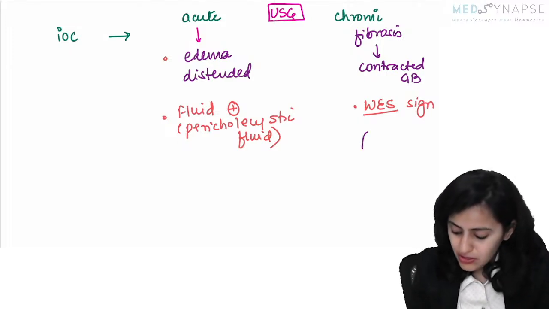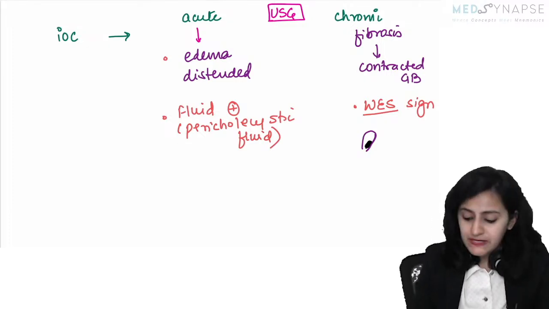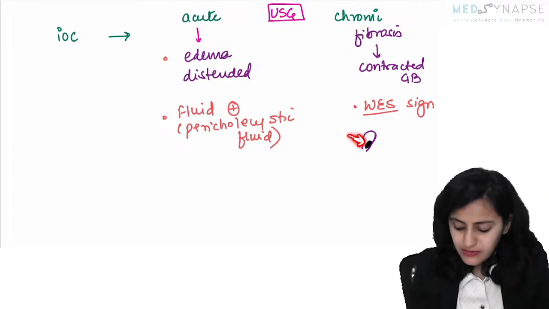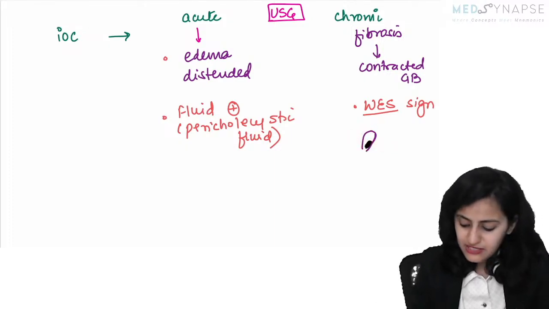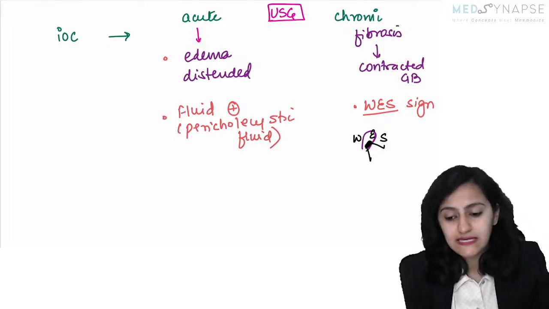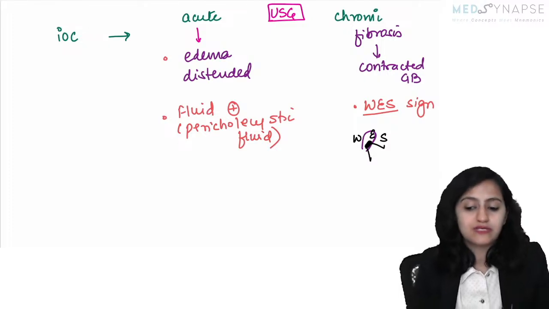Because the gallbladder is contracted, there is a stone within the contracted gallbladder. So what you see is the wall of the gallbladder, the echo of the stone, and behind that the shadow of the stone. That is the wall echo shadow sign, the WES sign.